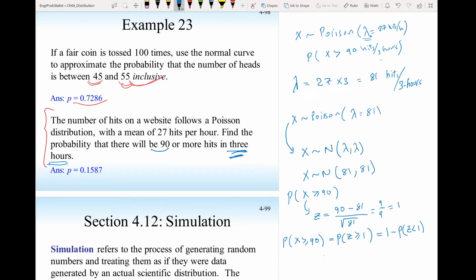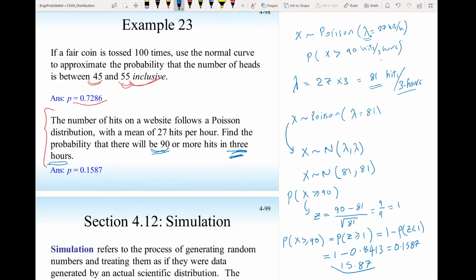And if I use the table, this will be 1 minus the probability z less than 1, which is 0.8413, and this should come to 0.1587. That's a 15% chance. So if the rate of hitting a website is 81 hits per 3 hours, then the probability you may get 90 hits per 3 hours will be a 15% chance, 0.1587.